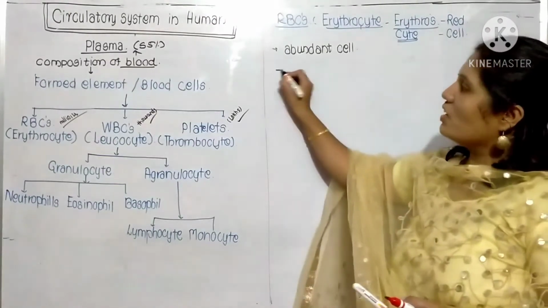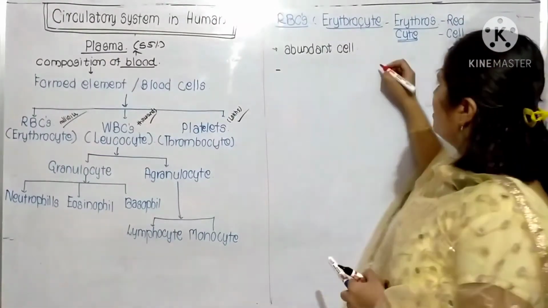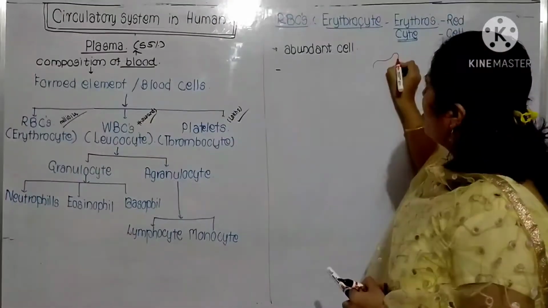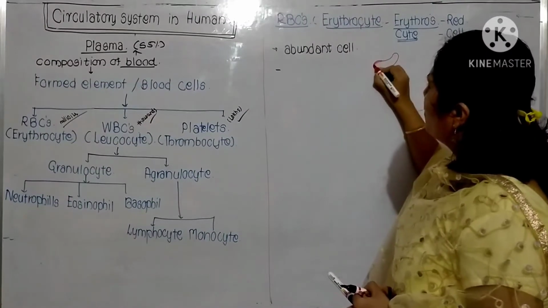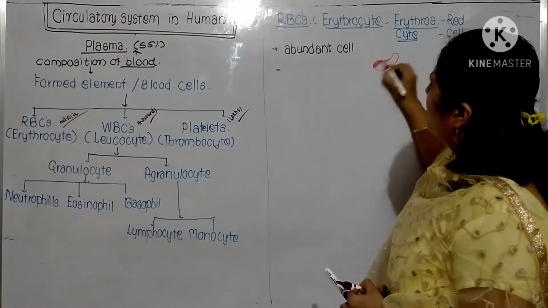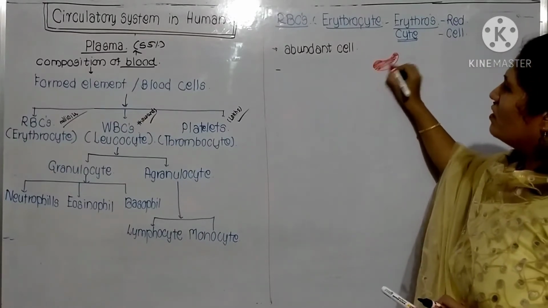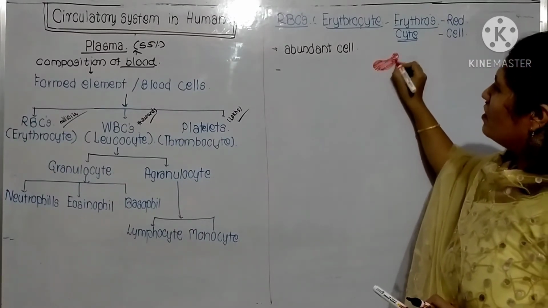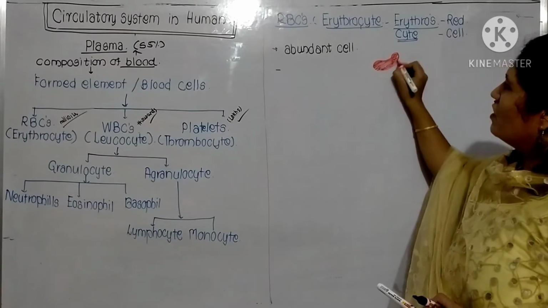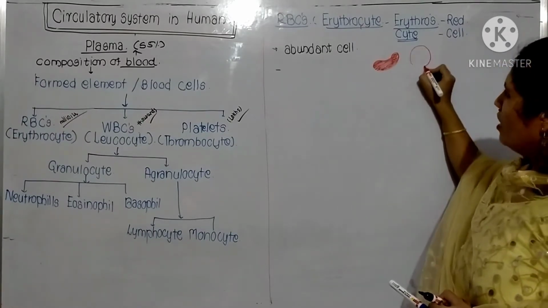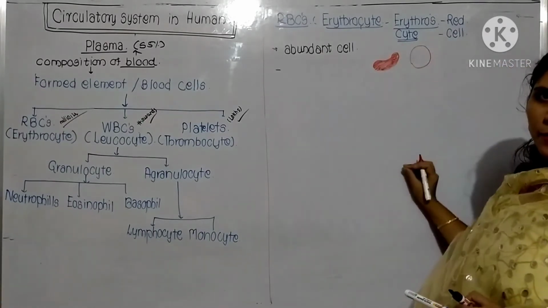As for the structure, RBCs are circular and biconcave, like this.